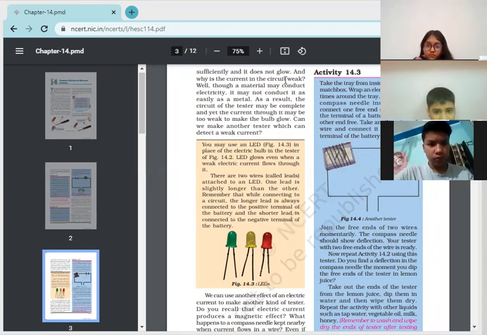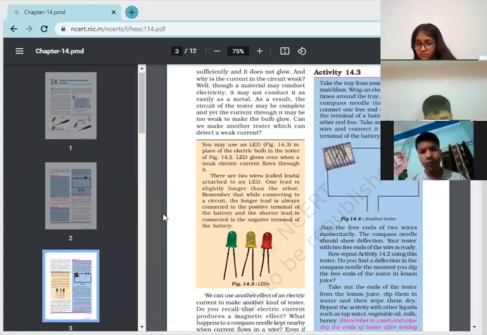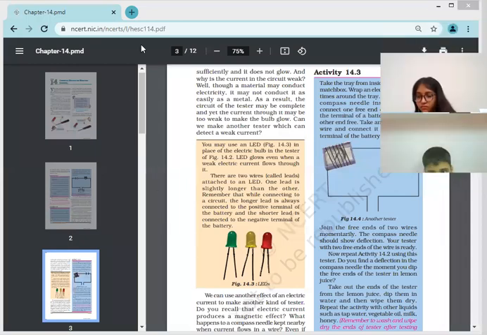Now let's see. Okay, Harshit Deshwal, continue with this paragraph. You may use an LED. Harshit Deshwal. Harshit. Varun. Yes, Arav Sehgal, continue with this paragraph.